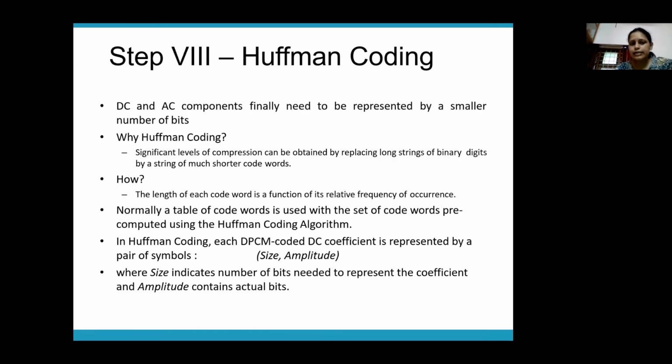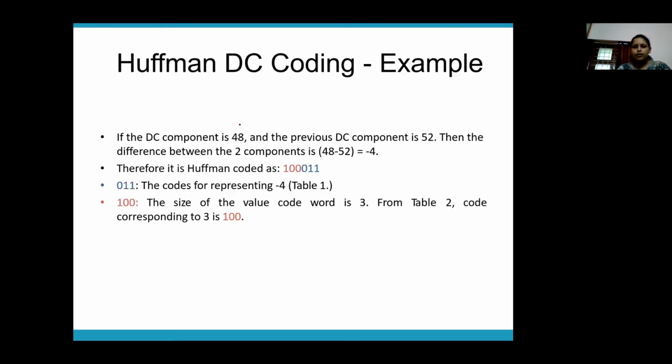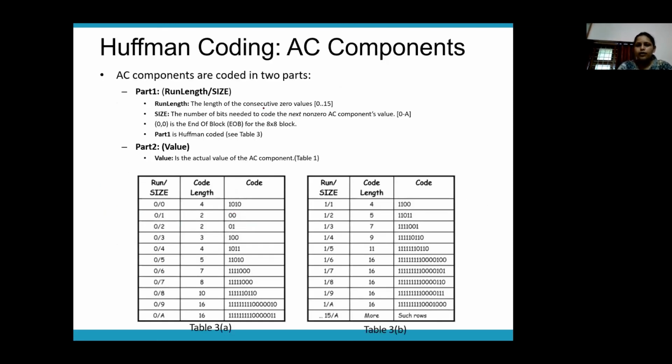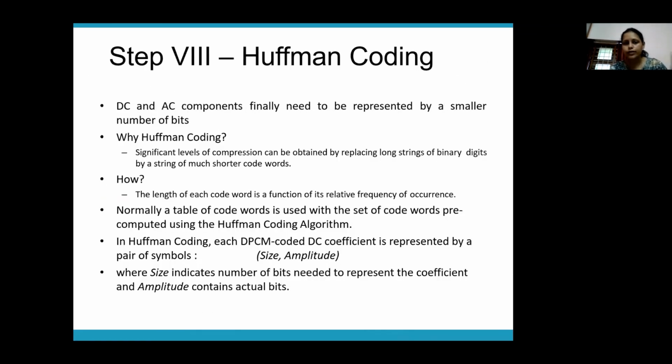After doing this run length encoding, we'll be performing Huffman coding. Okay. So once you get the run length encoded output, we'll be doing Huffman coding. And here we do two types of Huffman coding. Huffman coding on DC component and Huffman coding on AC components. Okay. So Huffman coding is done separately on DC component and separately on AC component. So for that you have separate tables.